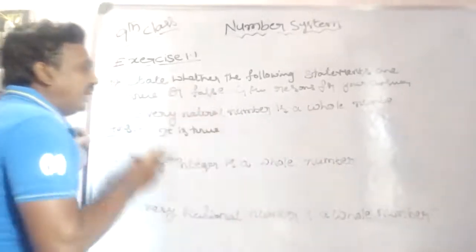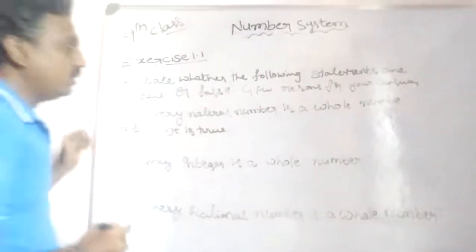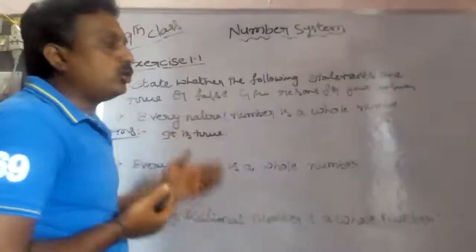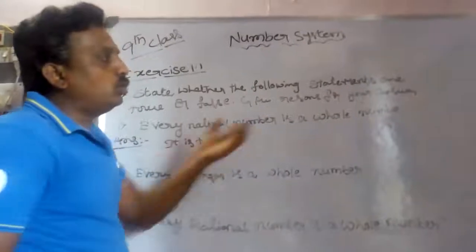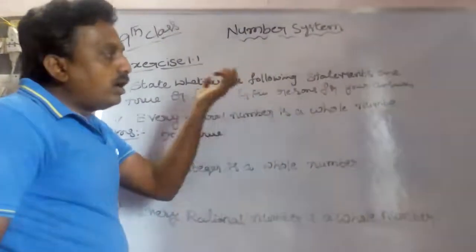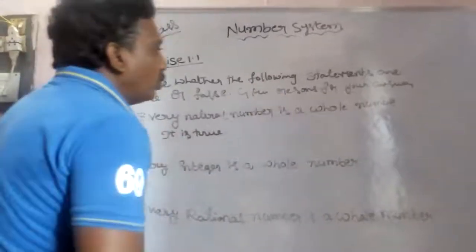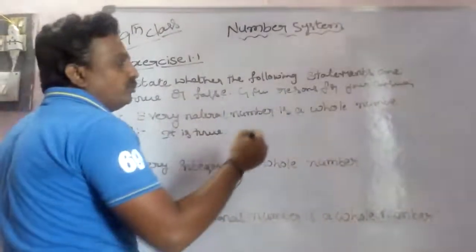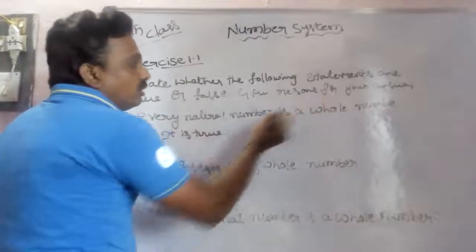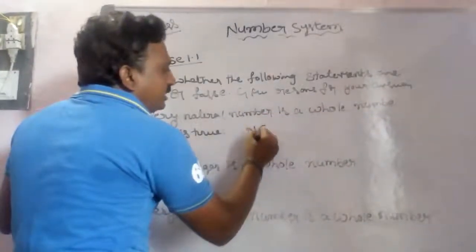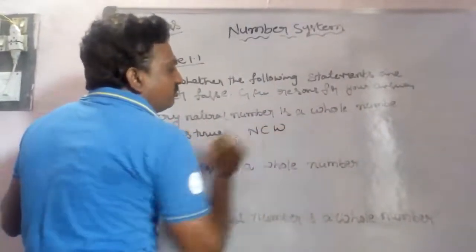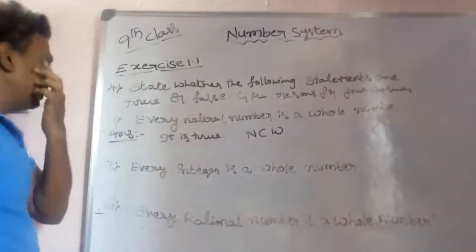So why is this true? See, already we know that all countable numbers are called natural numbers. Whole numbers means natural numbers including 0. So 1, 2, 3, 4, all are in whole numbers. So simply we can write that natural numbers are a subset of whole numbers. That is the reason.